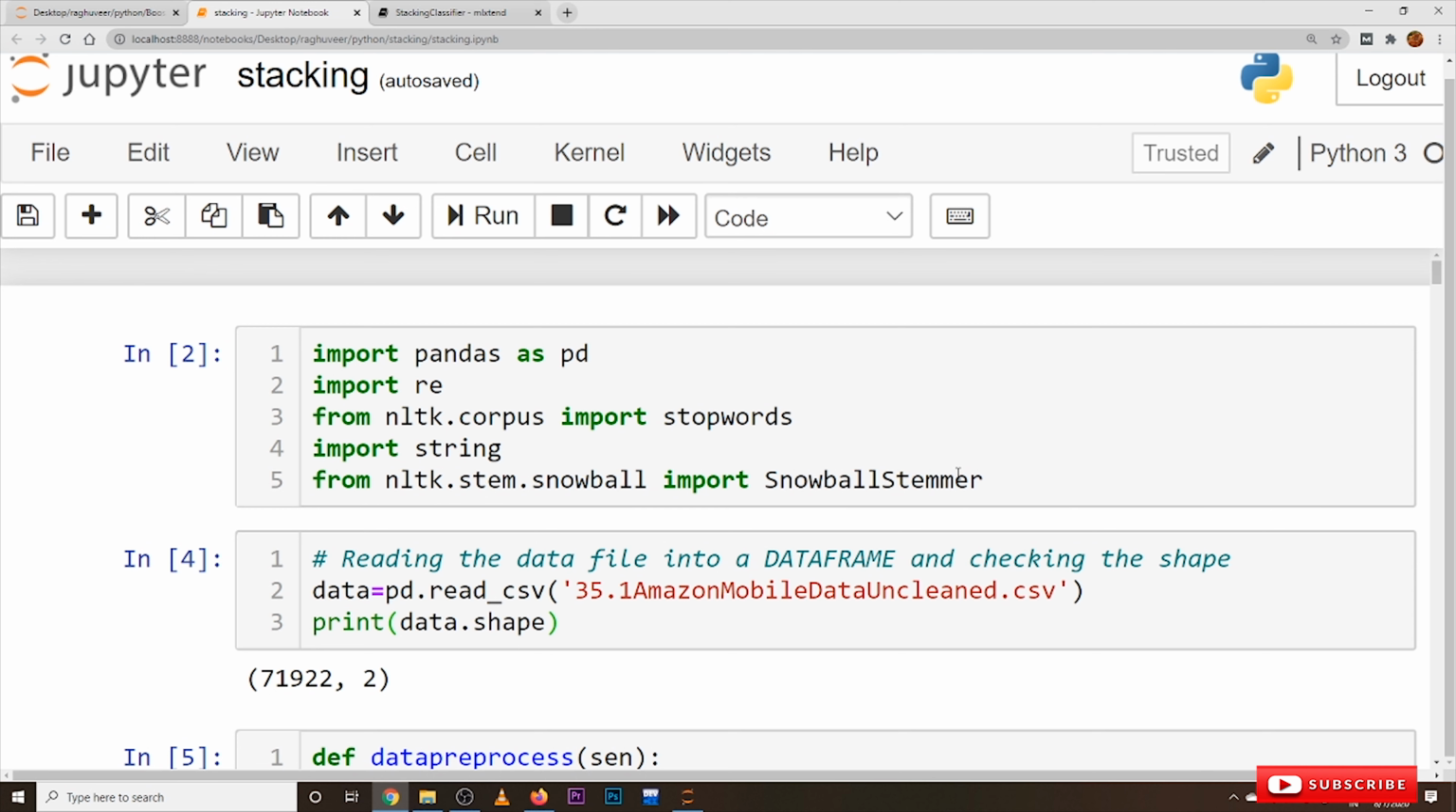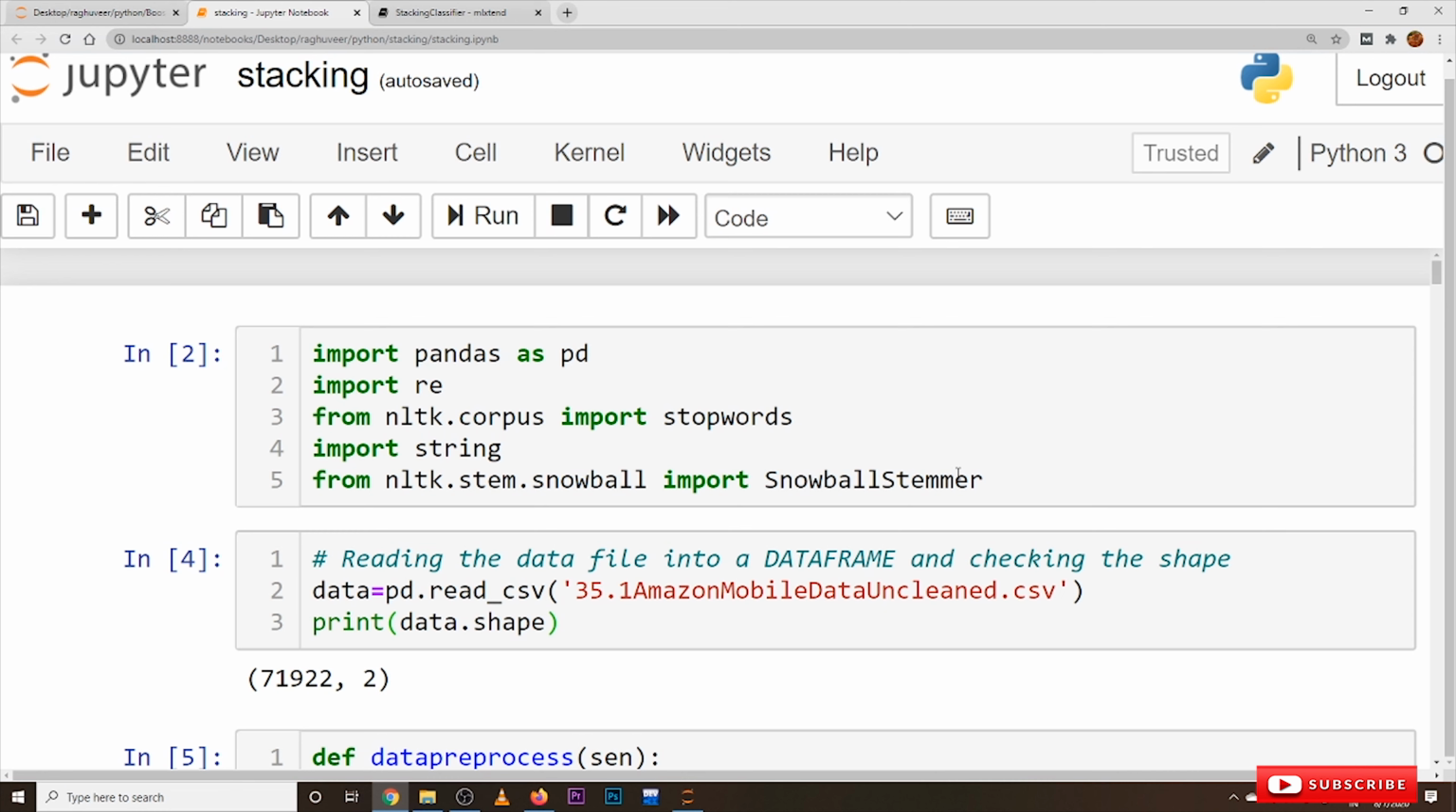The discussion about the Amazon mobile dataset, how we did the data cleaning and data pre-processing, and most of the code which we use in this class was already discussed in our previous classes, in the naive Bayes implementation on the Amazon mobile dataset. We assume that you are following us from the beginning, so we discuss only the coding part which we modified for implementing stacking. The remaining part we won't explain here, so please follow our playlist from the beginning so that you will have a complete understanding of the implementation. The link for the playlist is also provided in the description below, and the link to download this coding document and dataset is also provided in the description below.